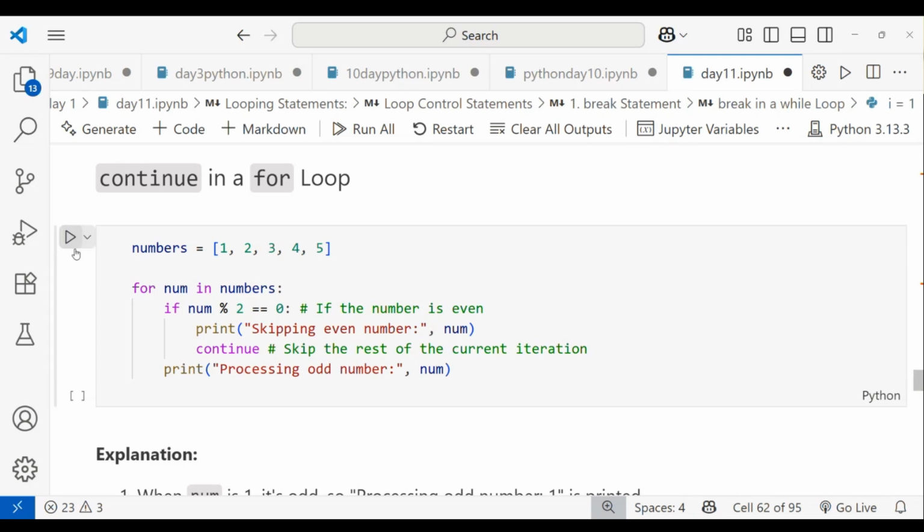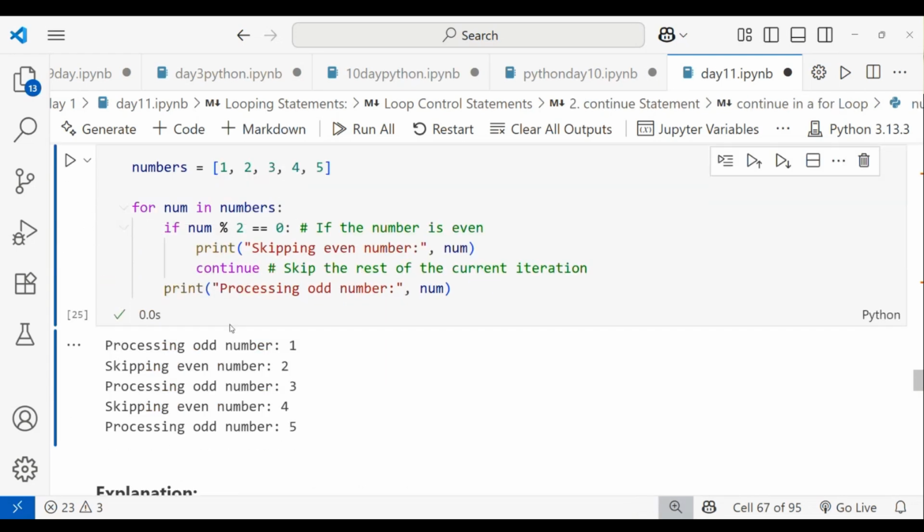When I'm running this one, you can get to know. You can see it: processing the odd number is 1. This is an odd number. Skipping the even number is 2. Processing the odd number is 3. Skipping the even number is 4. Processing the odd number is 5. Like that, it will work.